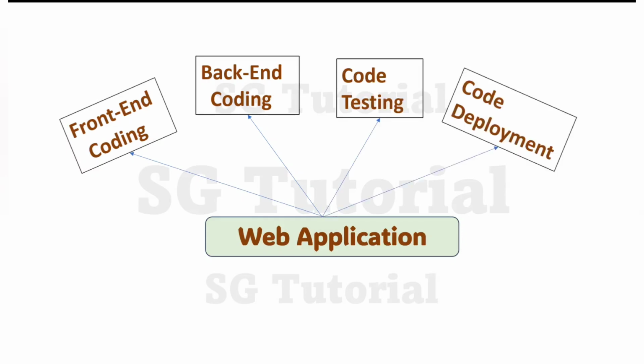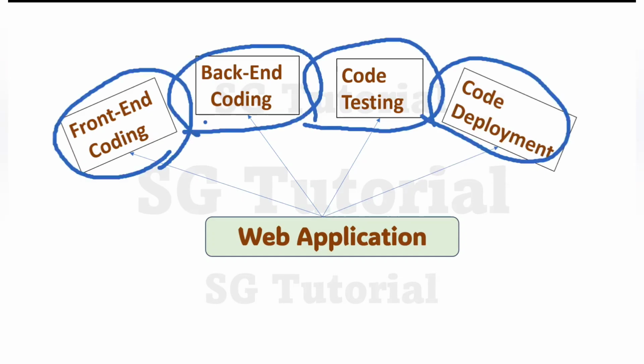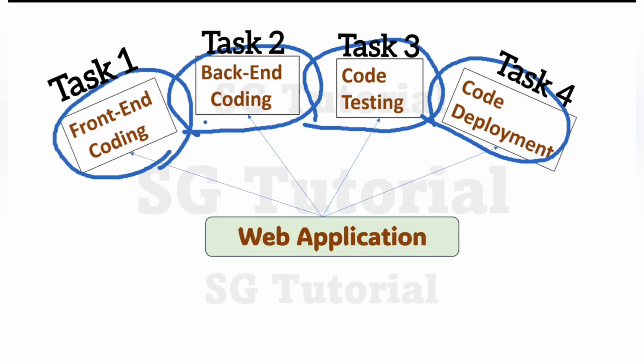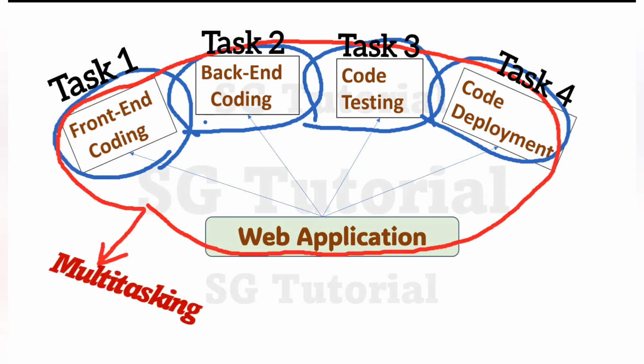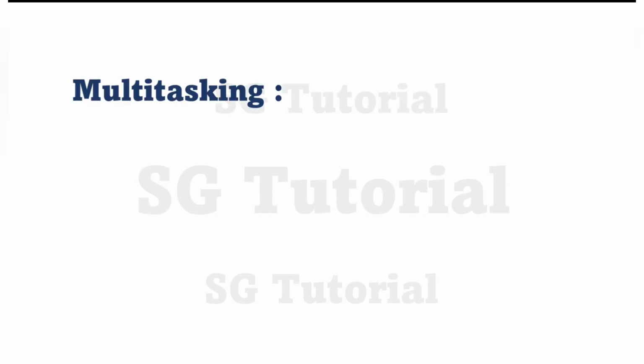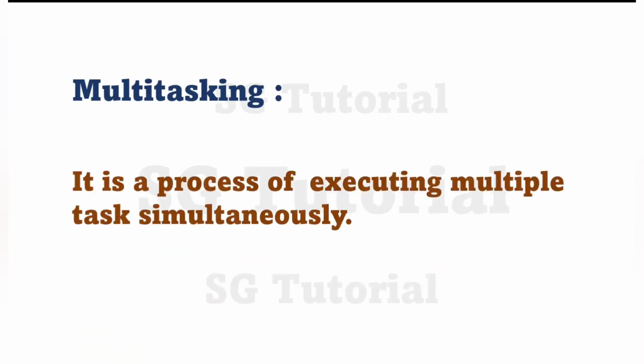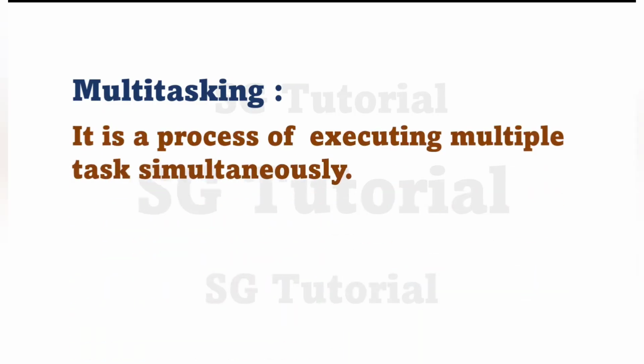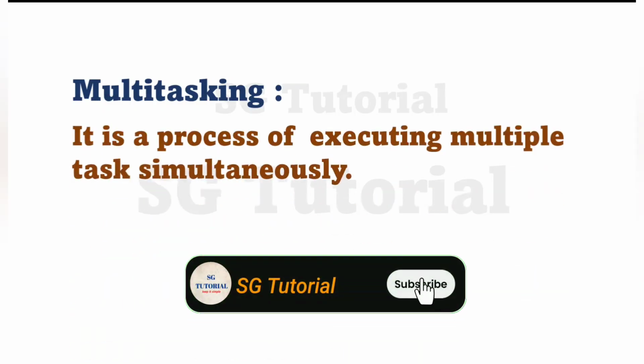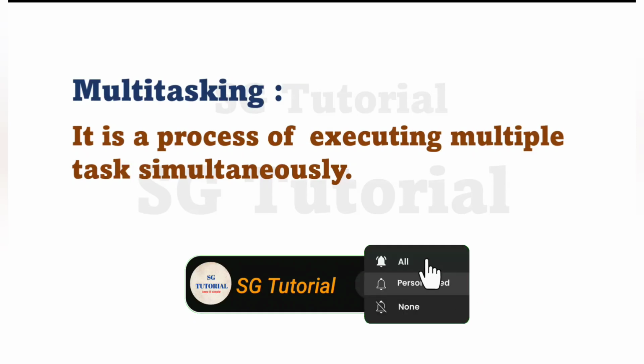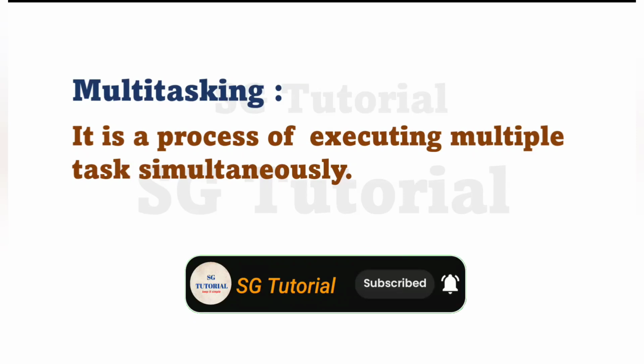So, if we notice here, all the members are performing multiple tasks at the same time or simultaneously to accomplish a single web application, right? And it's nothing but multitasking. So, basically, the technical definition of multitasking is that it is a process of executing multiple tasks simultaneously. Clear? I hope you understand what is multitasking.